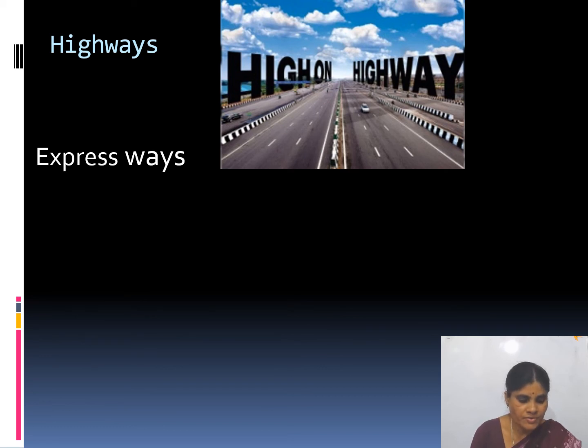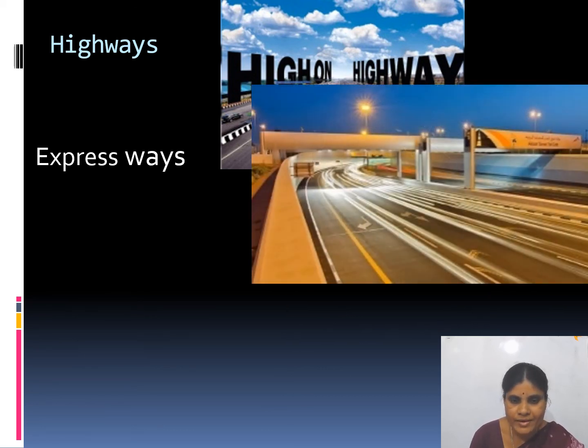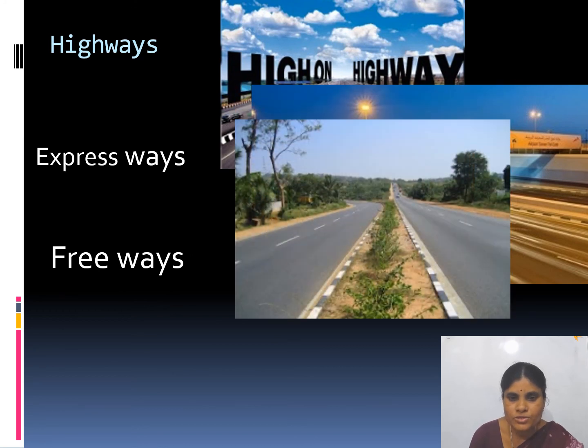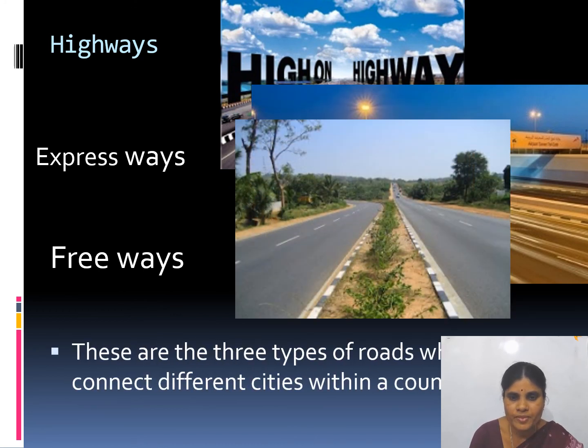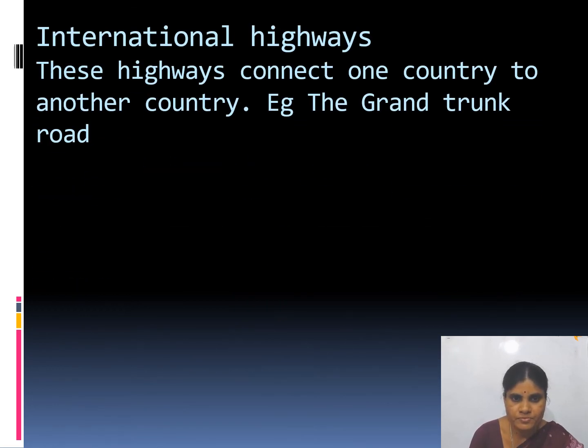Now, expressways. This is the picture of an expressway. Okay, this is the road of expressways. Next, freeways. This is the picture of freeways. These are the three types of roads which connect different cities within a country. Okay, they are also called broad metalled roads.